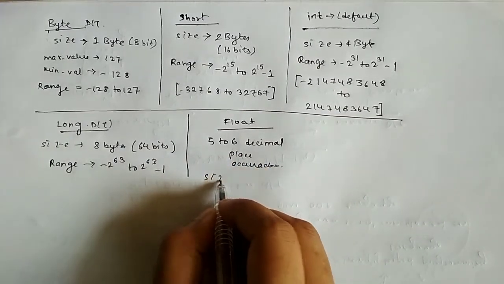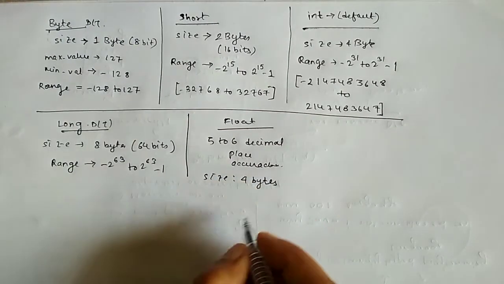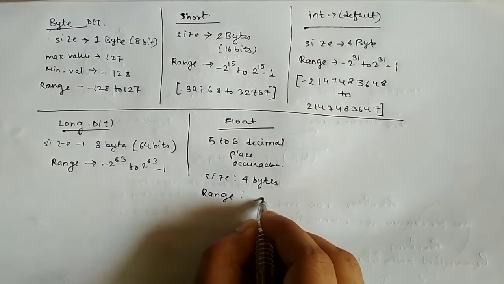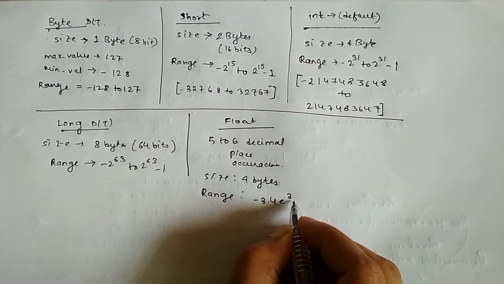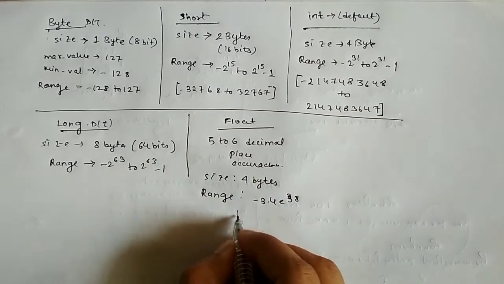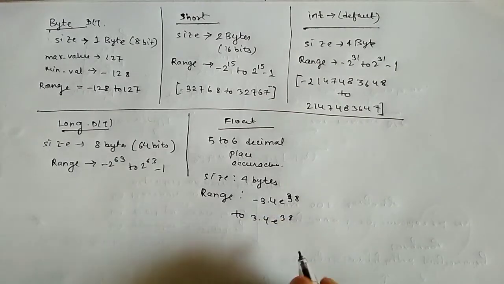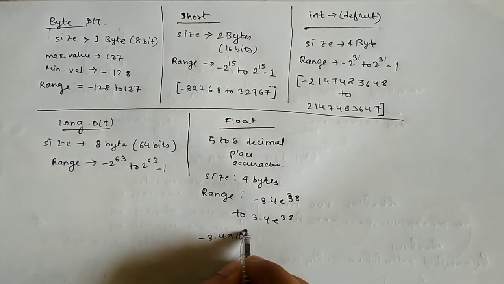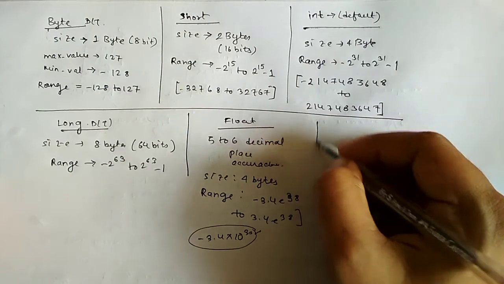And the size is 4 bytes, and the range it covers is -3.4 e38 to 3.4 e38. That means this is equal to -3.4 into 10 to the power 38. So this is about float.